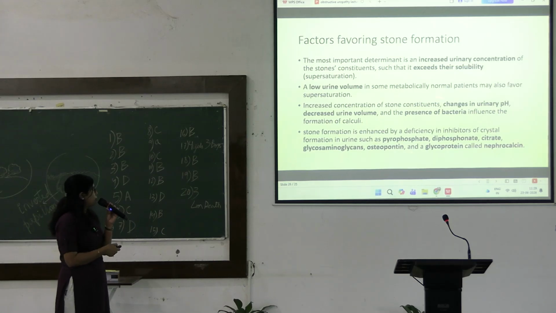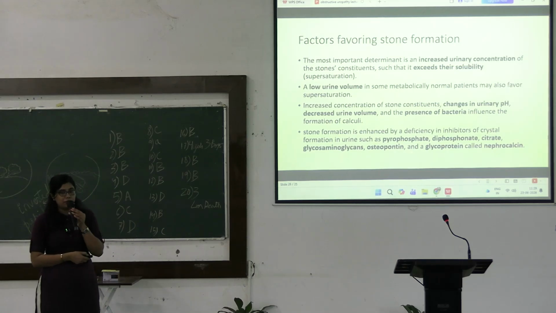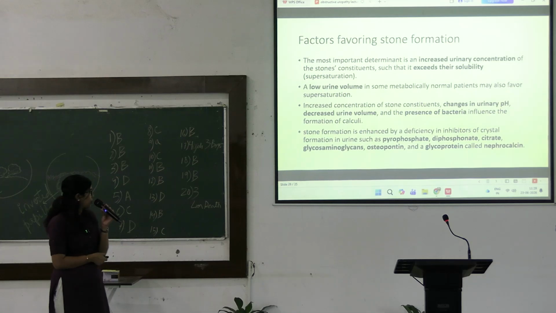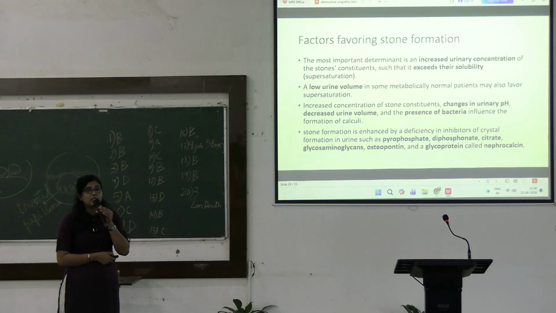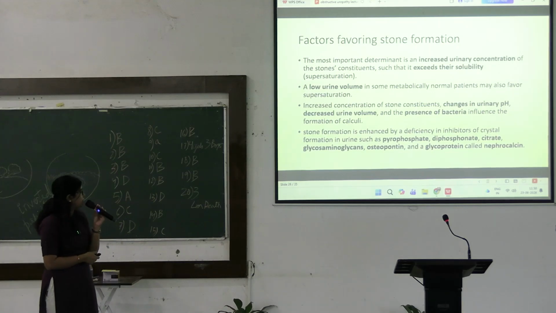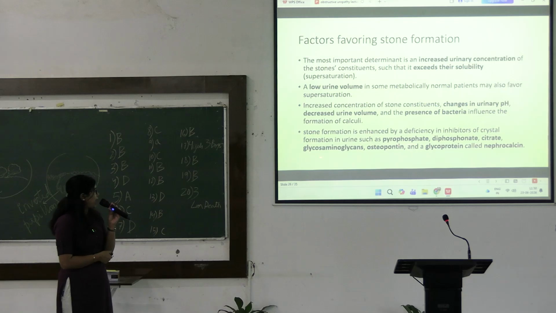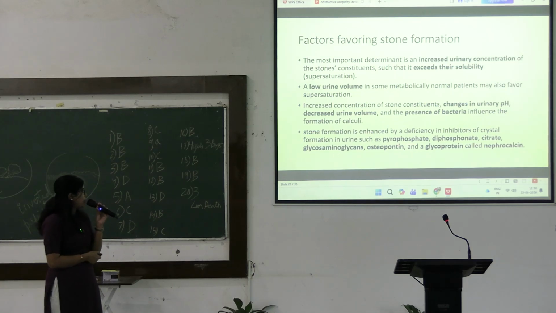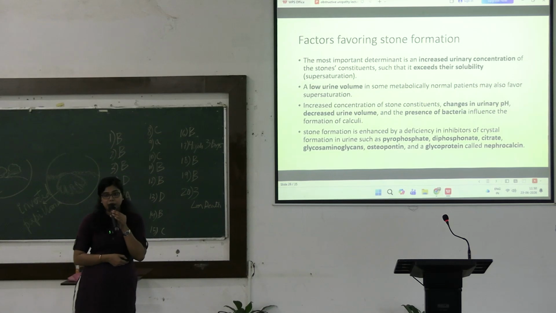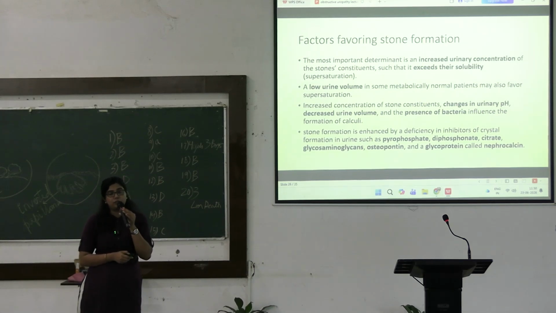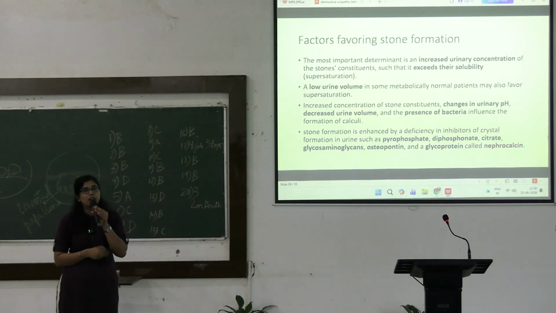Now, also presence of bacteria like Proteus and Staphylococci will influence formation of stone. And it is also enhanced by deficiency of inhibitors of crystal formation in urine such as pyrophosphate, diphosphonate, citrate, glycosaminoglycans, osteopontin, and a glycoprotein called nephrocalcin. So these are the natural inhibitors of stone formation in urine. Whenever they are decreased in urine or decreased in body, stone formation will increase.